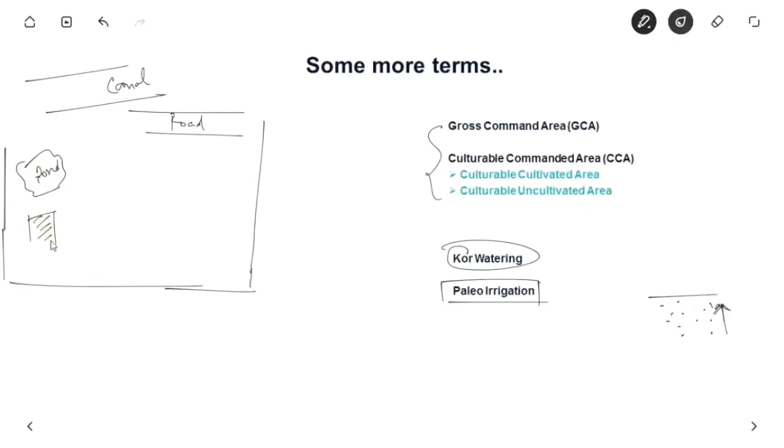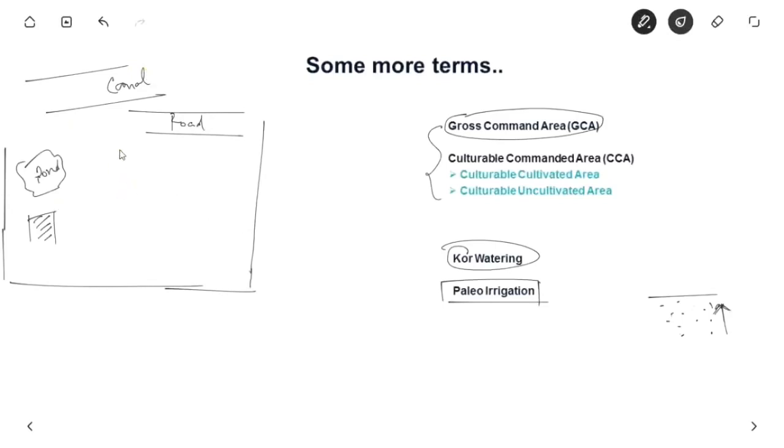We do not irrigate the road, pond and buildings, although the canal provides water over the full area. So this full area is known as gross command area, the total area that can be irrigated by this canal. It includes road, pond and buildings as well.